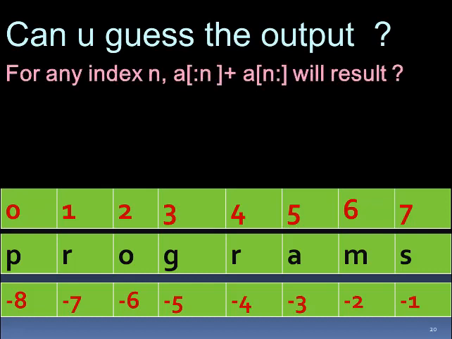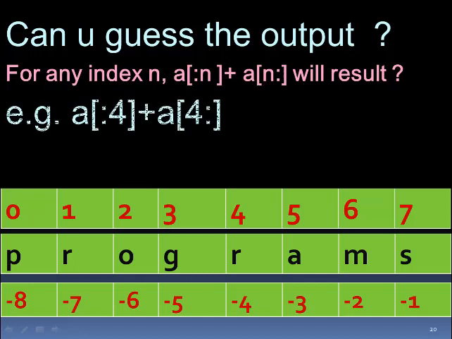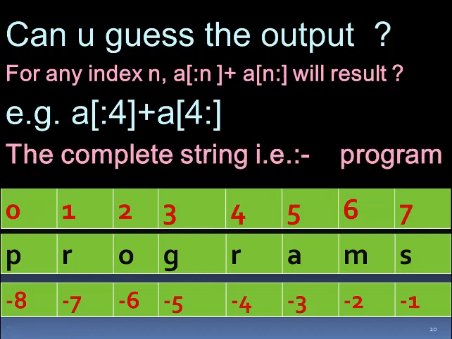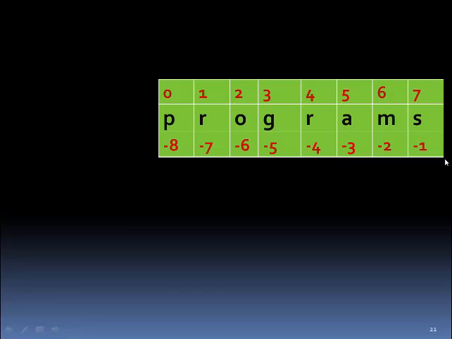Now can you guess the output? For any index n, if you have a[:n] plus a[n:], what will be the result? Like if you write a[:4] plus a[4:], you write the answer and check this answer. You will get the complete string, that is programs.